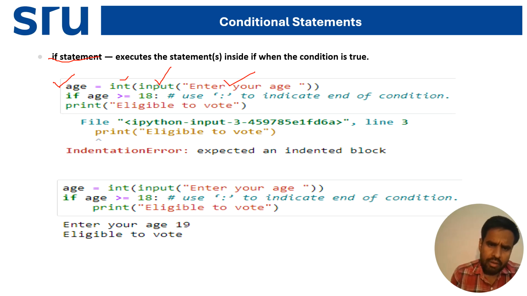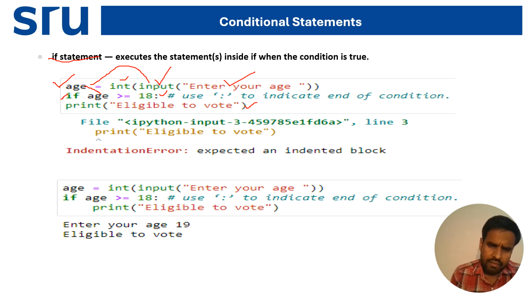Now I'm giving the condition, if age, the variable that holds the input we have taken. Whatever input is taken will be put into age. Now the condition: if age is greater than or equal to 18. After that we terminate the condition. Now I'm going to print "eligible to vote".